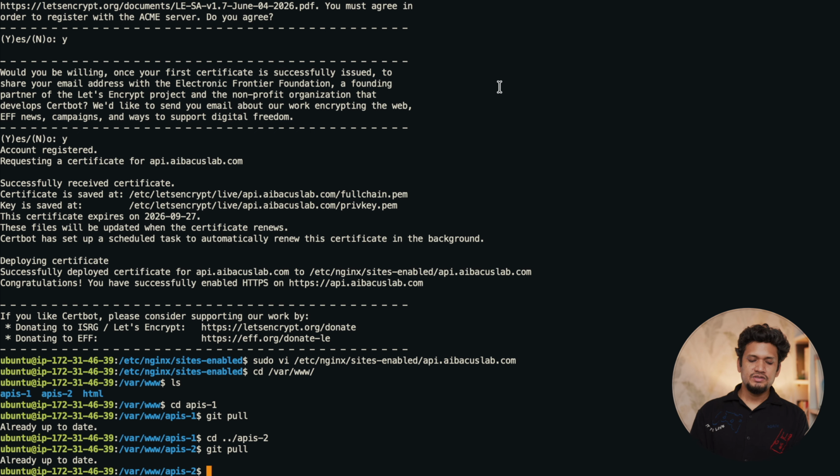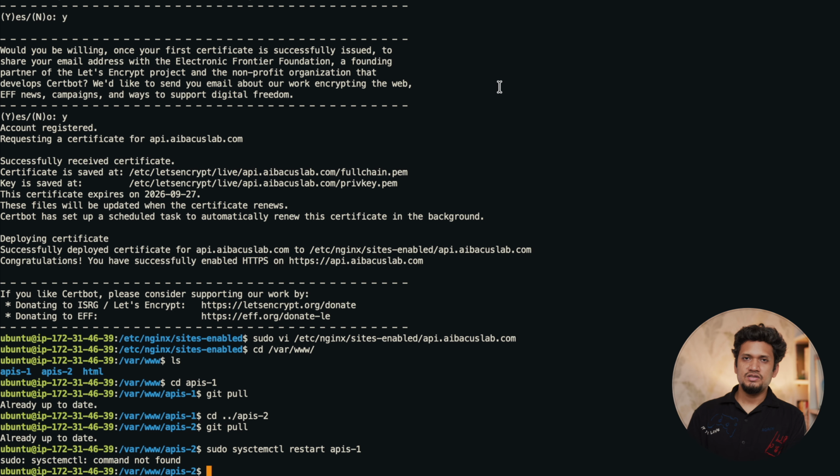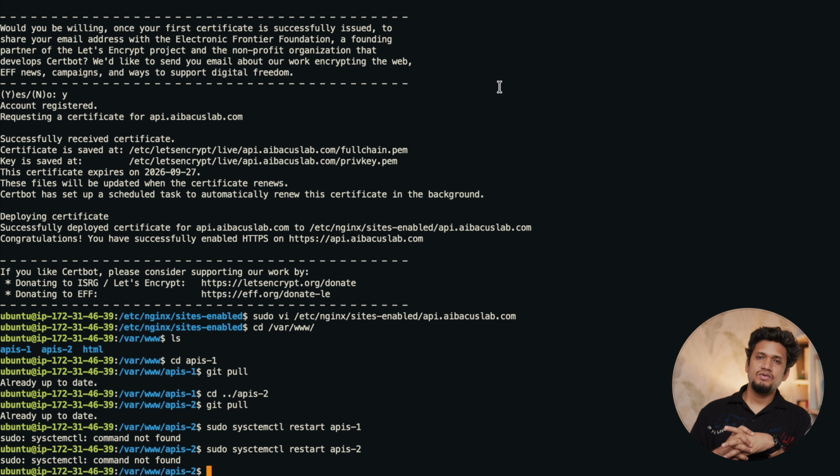The point of keeping the service in 2 parts is that suppose you want to update and you don't want your service to be down while you are updating. So you will first pull all the changes into the APIs 1 and then restart with sudo systemctl restart API 1, and when you restart this, all the changes that you have done will go into the APIs 1, and once it is live, then you can restart APIs 2. This way your service will never be down. So that was the point of putting in the load balancer.